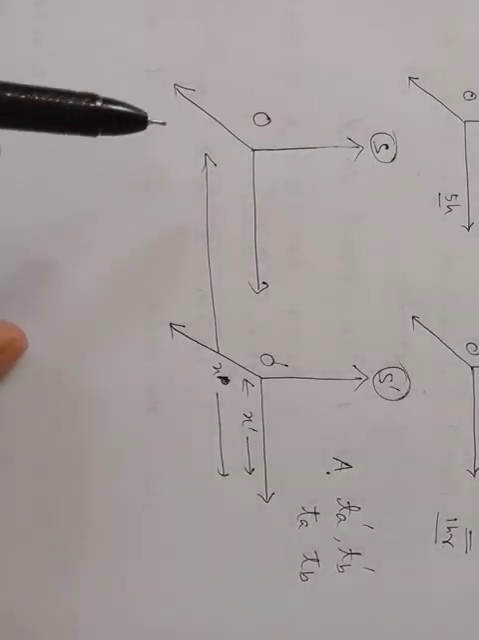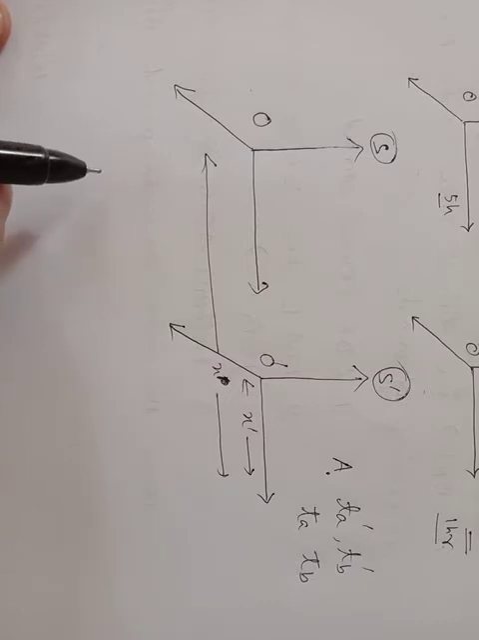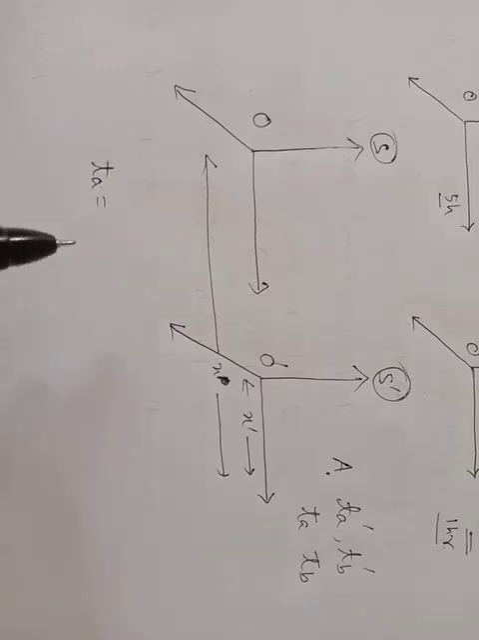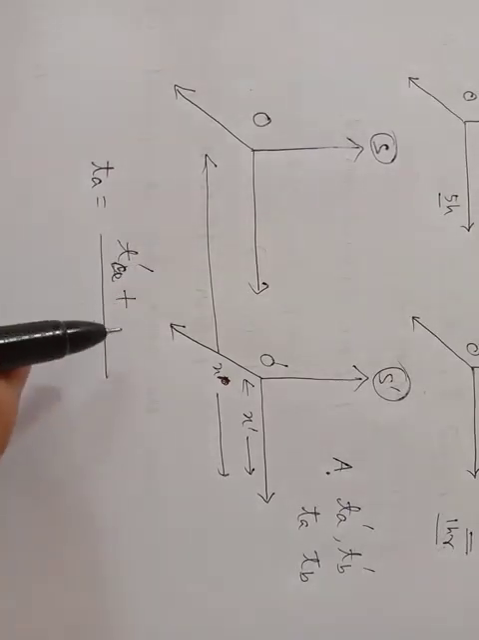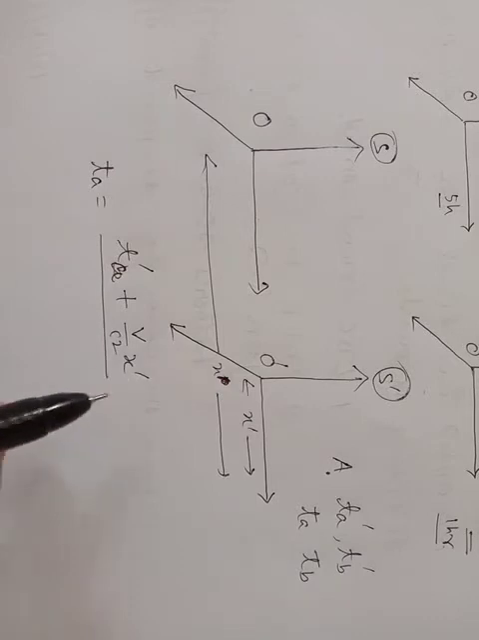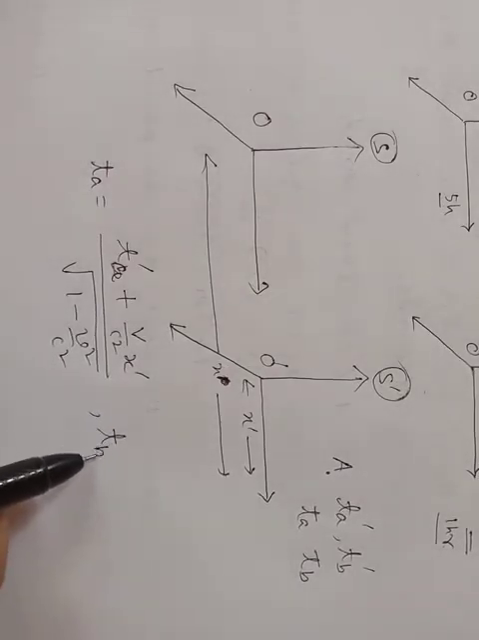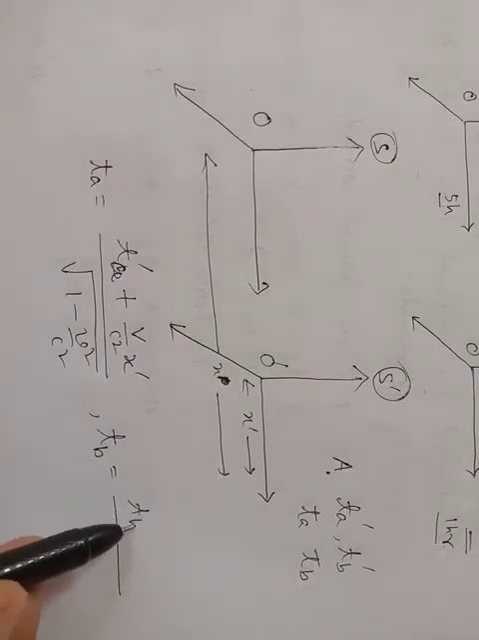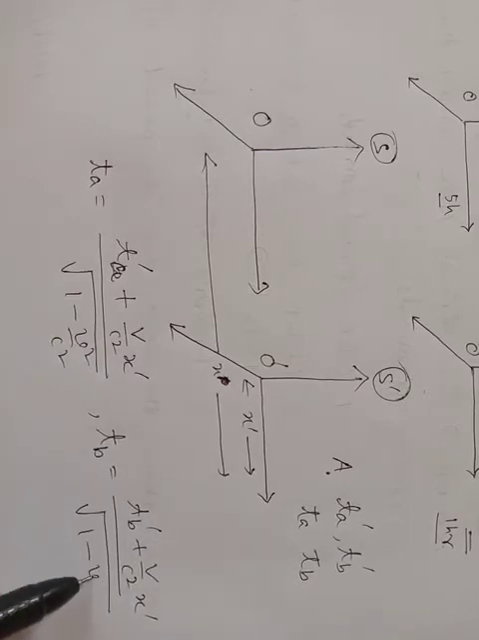Now time as measured by S for the event will be in accordance with the Lorentz inverse transformation equations as follows. ta is equal to ta dash plus v by c square x dash divided by root of 1 minus v square by c square, and tb is equal to tb dash plus v by c square x dash divided by root of 1 minus v square by c square.